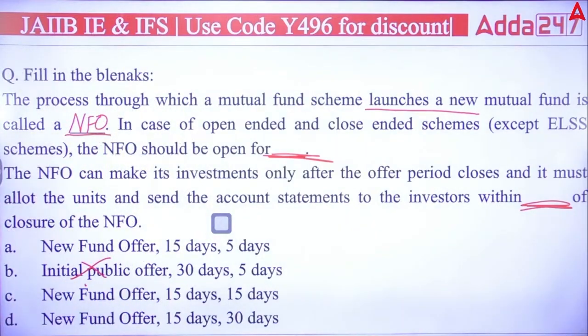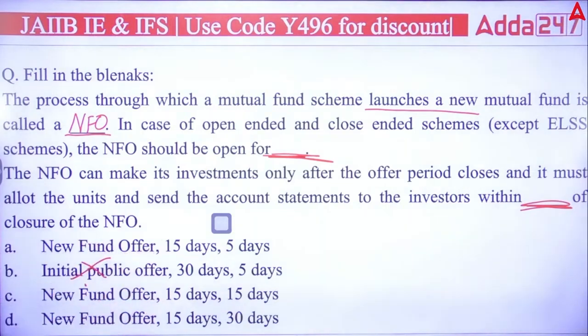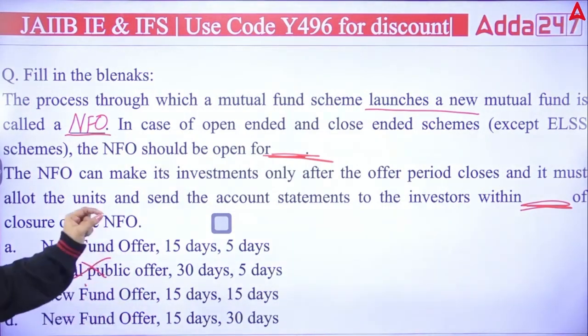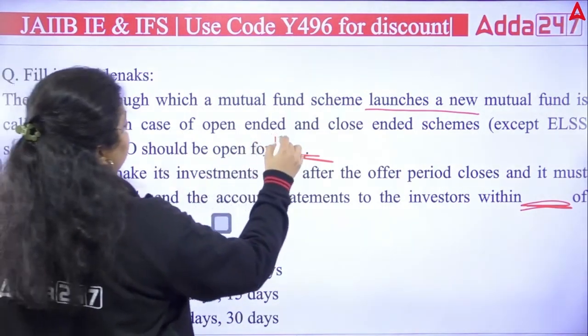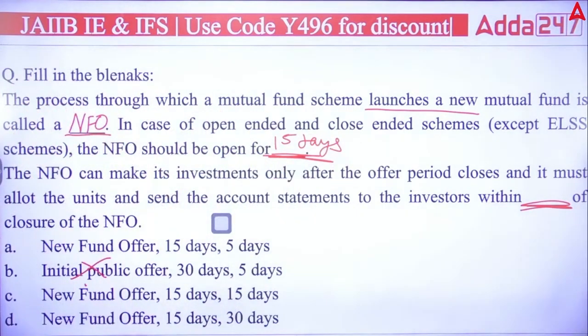Okay. Now you have to answer in which duration. We are saying that in case of open-ended and close-ended, the NFO should be open for how many days? And you have three options, and all three options are saying 15 days, 15 days, 15 days. It means it should be open for 15 days. Now, to find out the answer, we should know the last filling-the-blanks answer. Then only we will find out the answer.